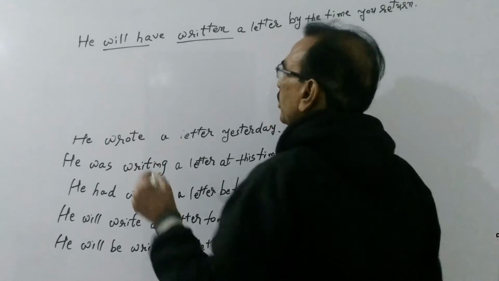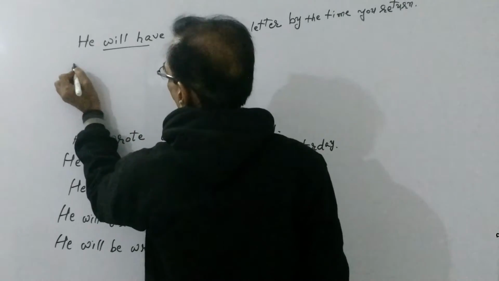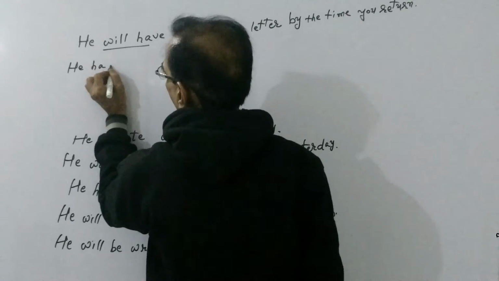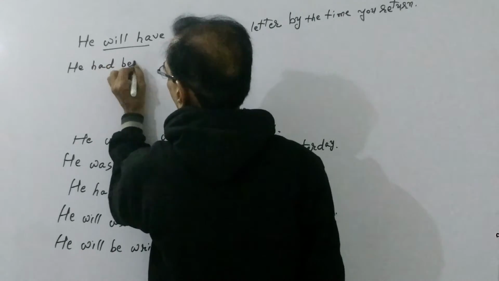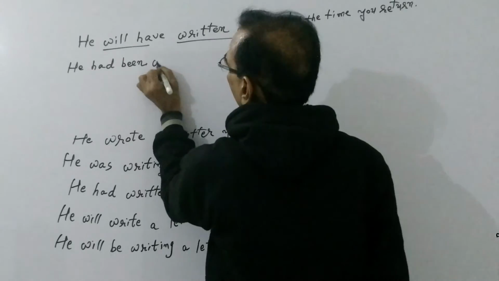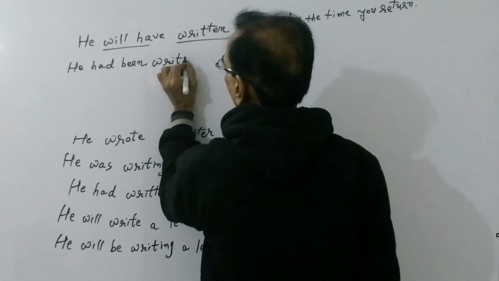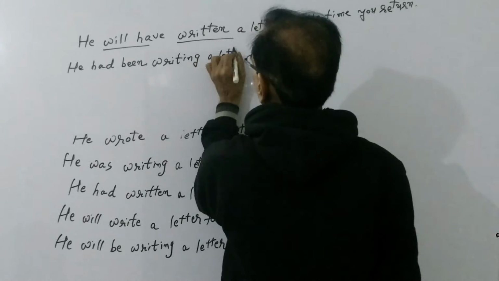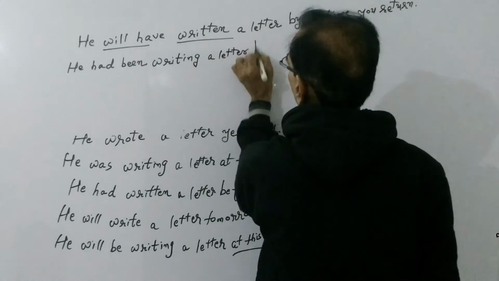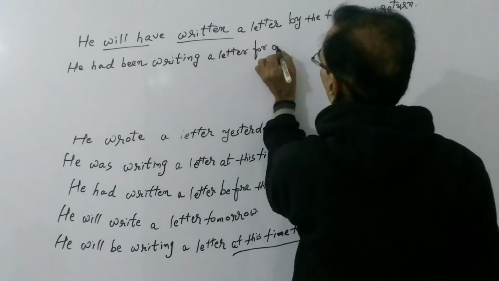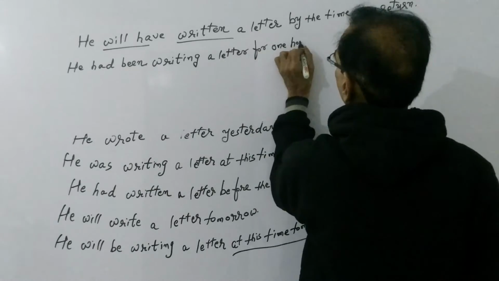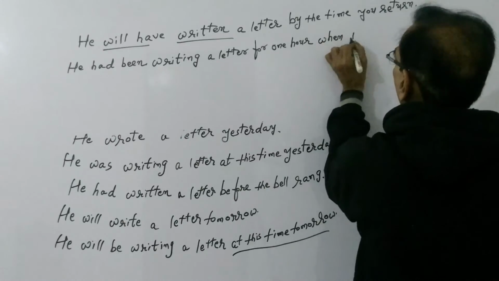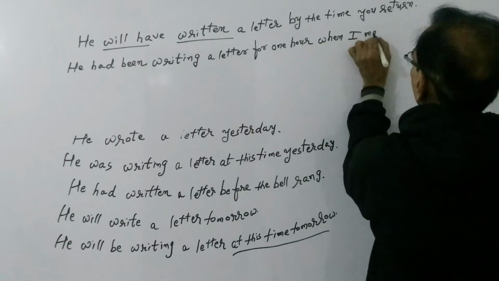Now, perfect continuous past tense. He had been writing a letter for 1 hour when I met him.